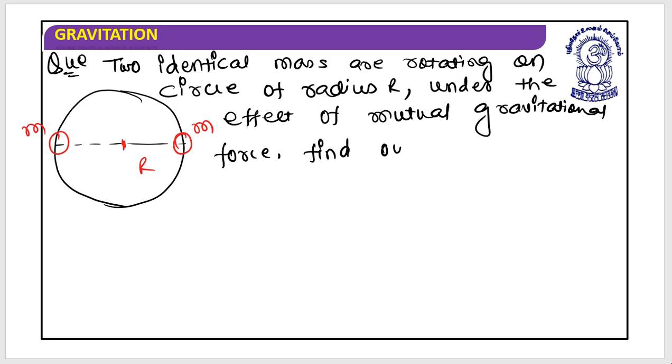Find out their velocity. So how will I do this?